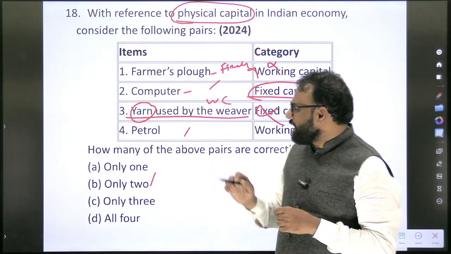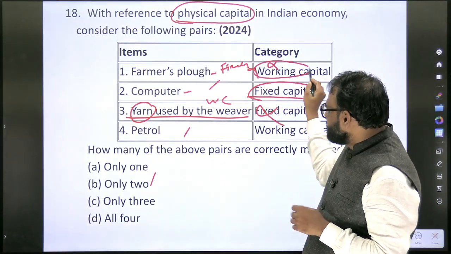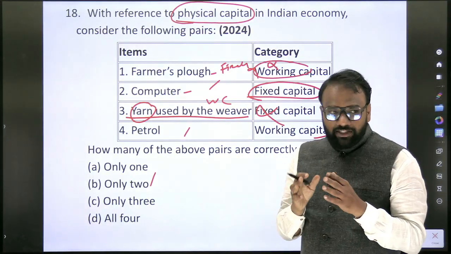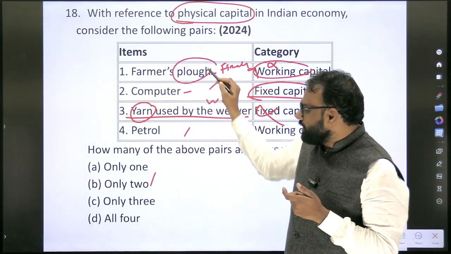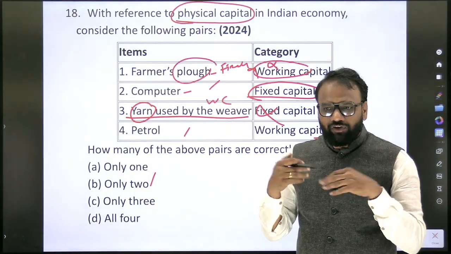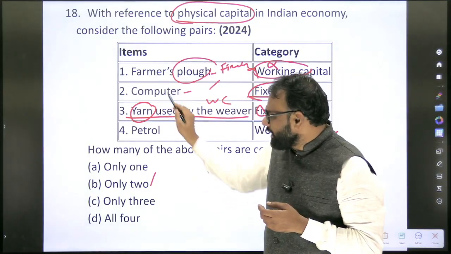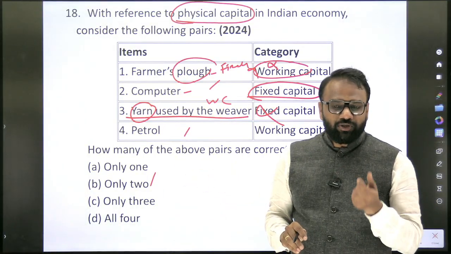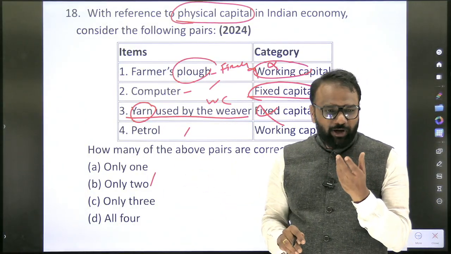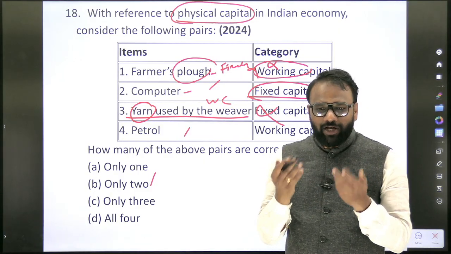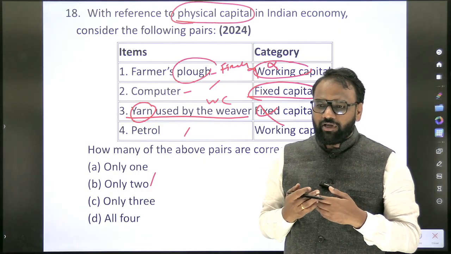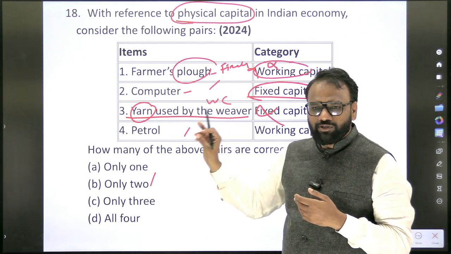But here, we should generate more examples. In the examination, we need to understand the basic terms. What is the meaning of plough itself? If we don't know, then it will be difficult for us to answer. If we don't know the meaning of yarn, then it will be difficult to answer. So here it is based on vocabulary. If we don't have the basic vocabulary, we may know the answer but will not be able to answer it because we have not understood the question itself. Understanding these terms is equally important.